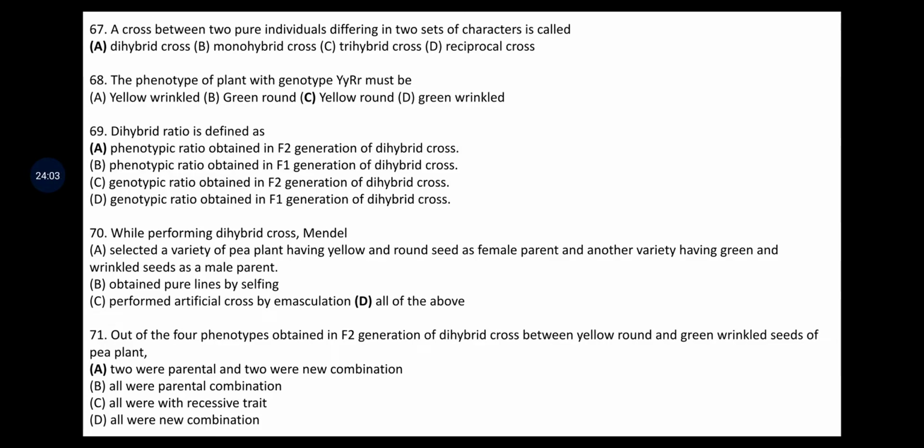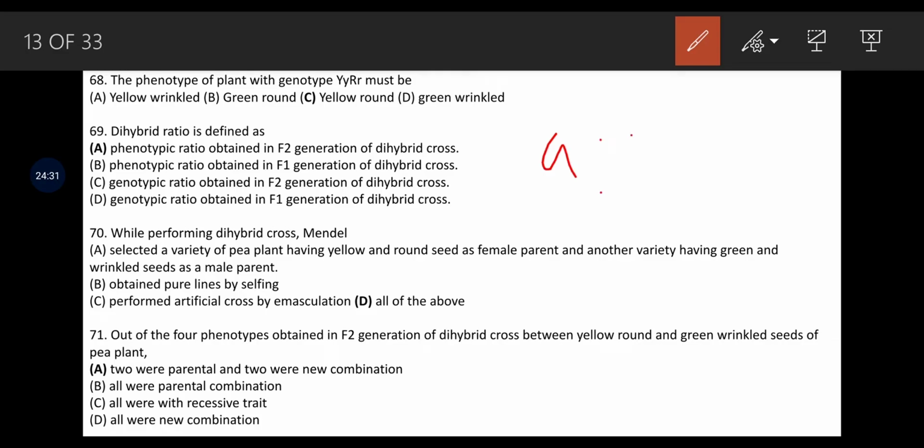Next question, dihybrid ratio is defined as the phenotypic ratio obtained in F2 generation of dihybrid cross, phenotypic ratio obtained in F1 generation of dihybrid cross, genotypic ratio of F2 generation of dihybrid cross, and genotypic ratio obtained in the F1 generation of dihybrid cross. The dihybrid ratio is the phenotypic ratio obtained in F2 generation of the dihybrid cross. That is nothing but your 9:3:3:1 ratio.